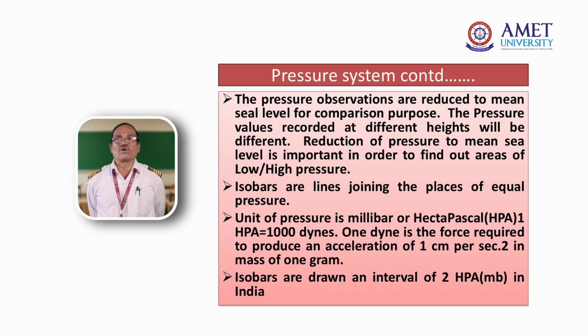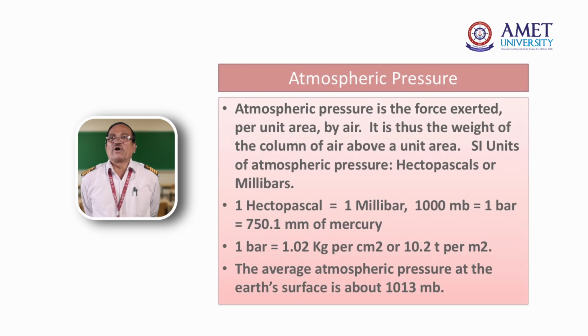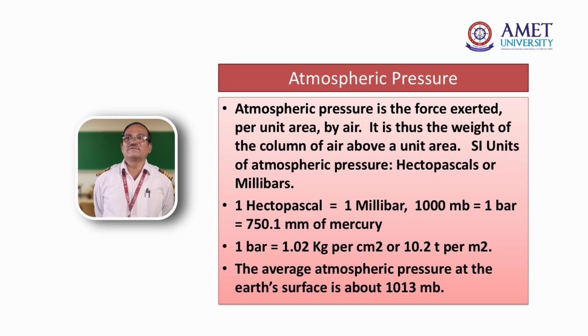It's called isopressure. Generally, the unit of pressure is the hectopascal. 1 hectopascal is 1000 times smaller than a bar. Recently we say millibars. 1 bar equals 1000 millibars. Generally, the isobars are drawn every 4 millibars apart. So 1 hectopascal, as I told you, is 1 millibar. 1000 millibars equal 1 bar, which means about 750.1 millimeters of mercury.